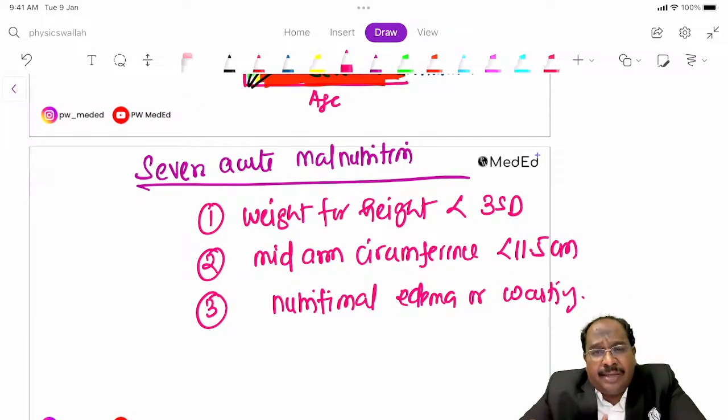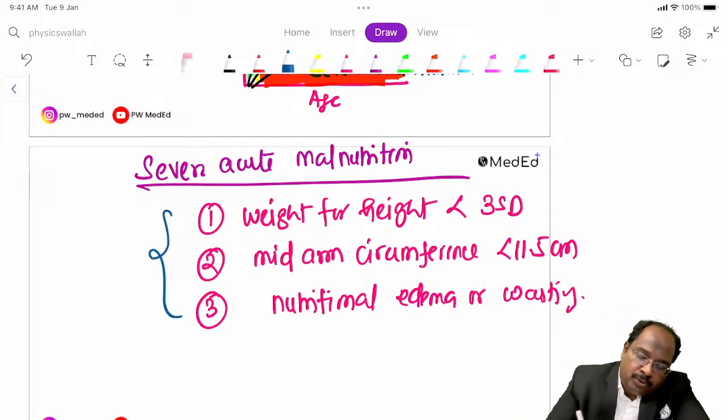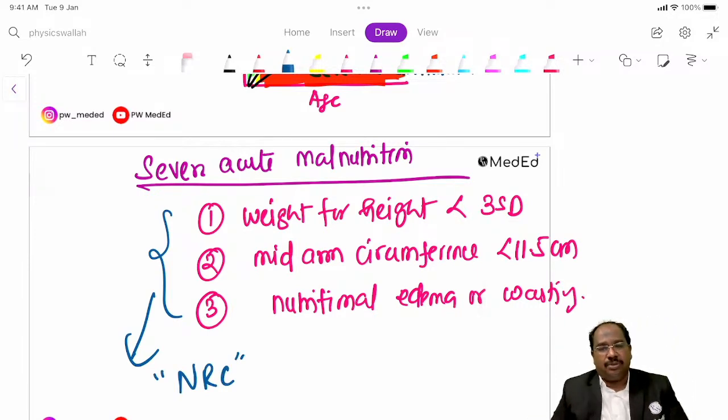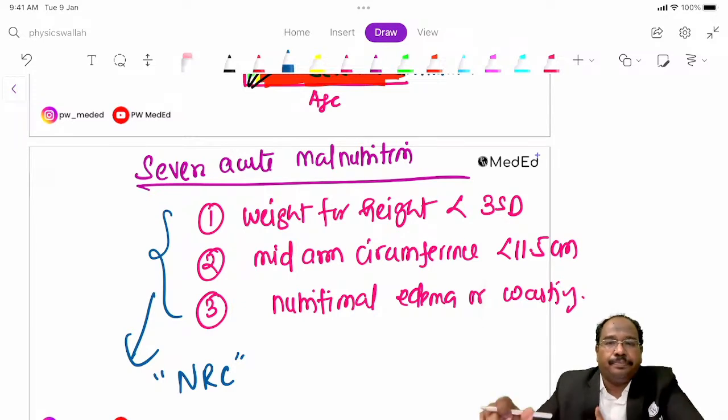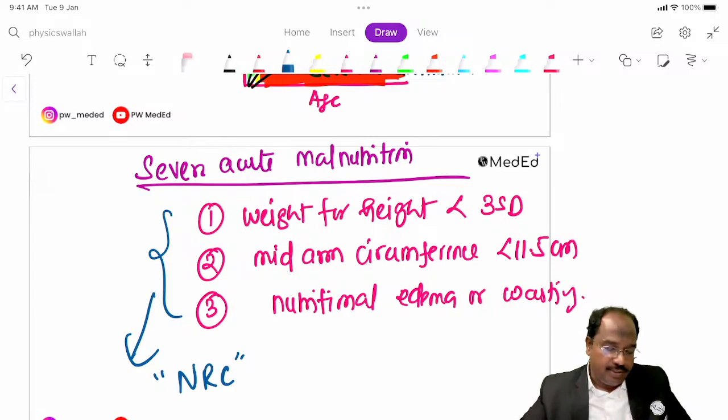Where will you refer the case? You can refer this case to NRC, that is Nutritional Rehabilitation Centers. So you have to refer this case to Nutritional Rehabilitation Centers. This is severe acute malnutrition. Able to follow this?